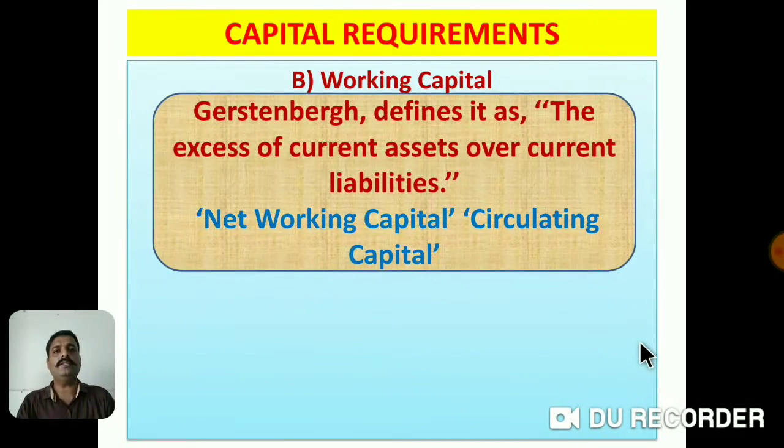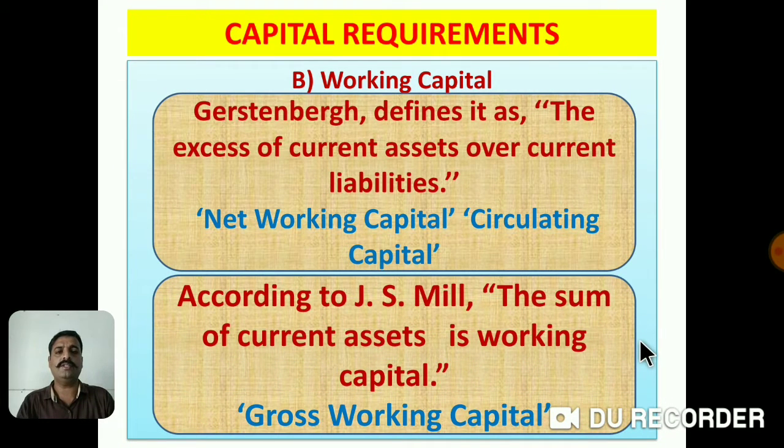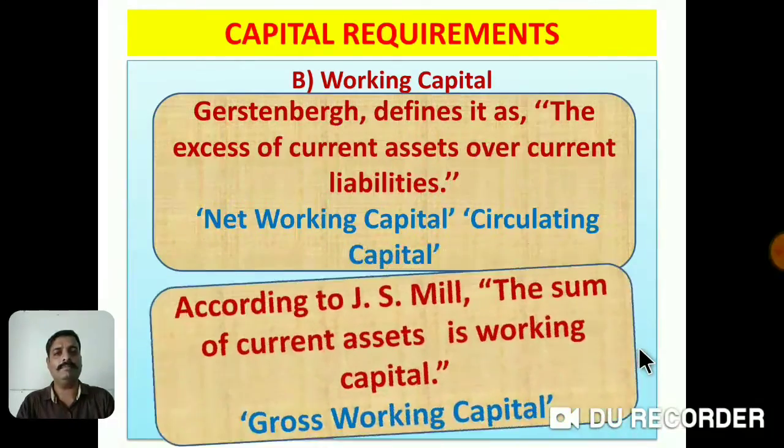The second definition is expressed by Professor J.S. Mill. It is a very simple definition. What is meant by working capital? Here working capital means the sum of current assets. As per Professor J.S. Mill, the total amount of current assets is known as working capital, and such working capital is also known as gross working capital.